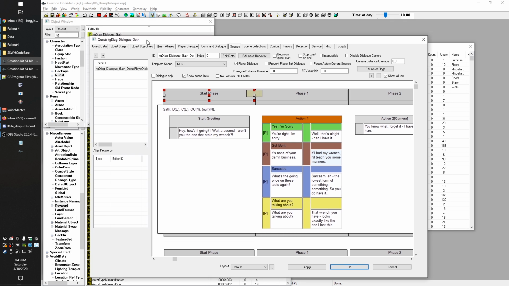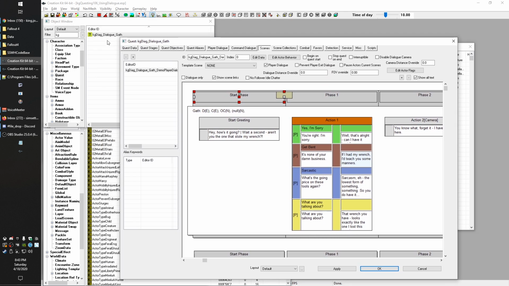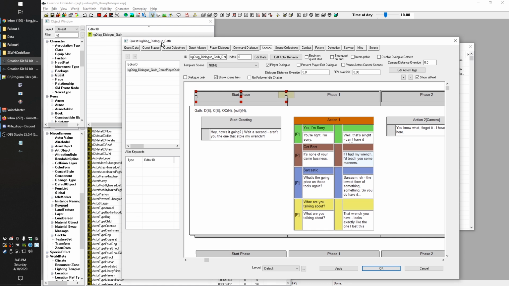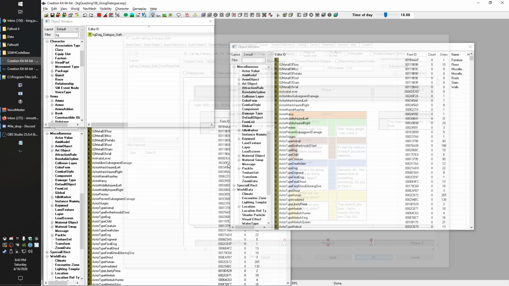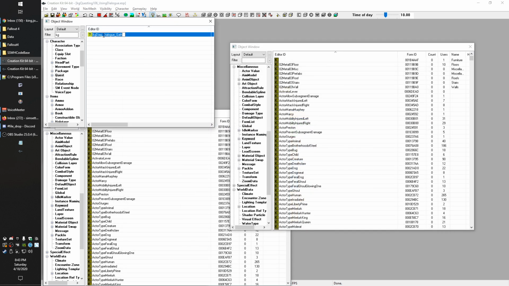Normally I like to keep a separate dialogue quest and a quest that is just for my actual quests for operating. What I would end up doing in this case, because we're repurposing here, is I've just made a duplicate of our last dialogue plugin. I'm going to rename this, and I would start a new quest just for the dialogue. And when I say just dialogue, I mean stuff that is only going to be spoken arbitrarily. It has nothing to do with any quest objectives.